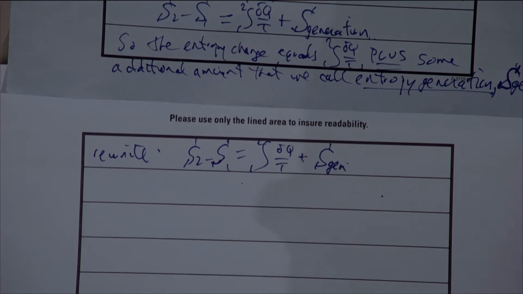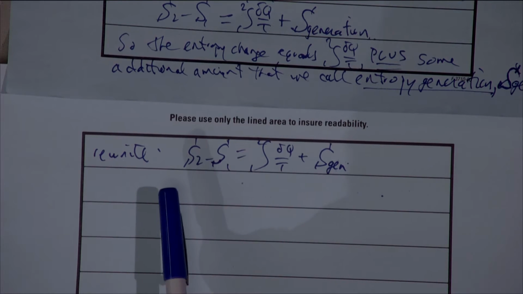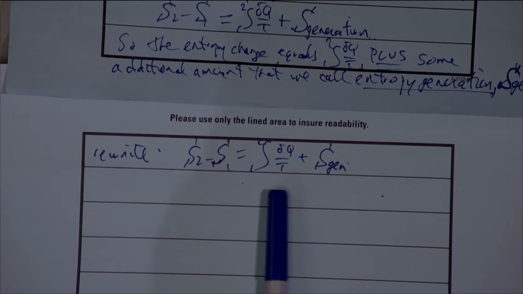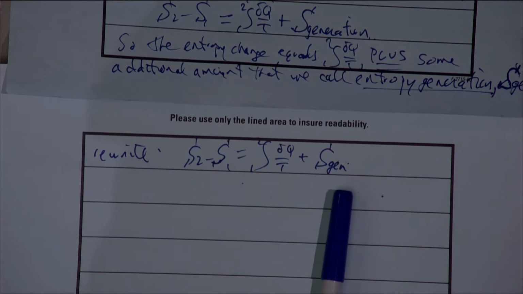Now, first of all, let me just back off for just a second. What if we weren't talking about an irreversible process? What if we were just talking about a reversible process? Well, if it were a reversible process, then the entropy change would equal the integral of delta Q over T, and there would be no entropy generation. But for an irreversible process, a real process, there is a certain amount of entropy generation, and that's what we're trying to figure out.